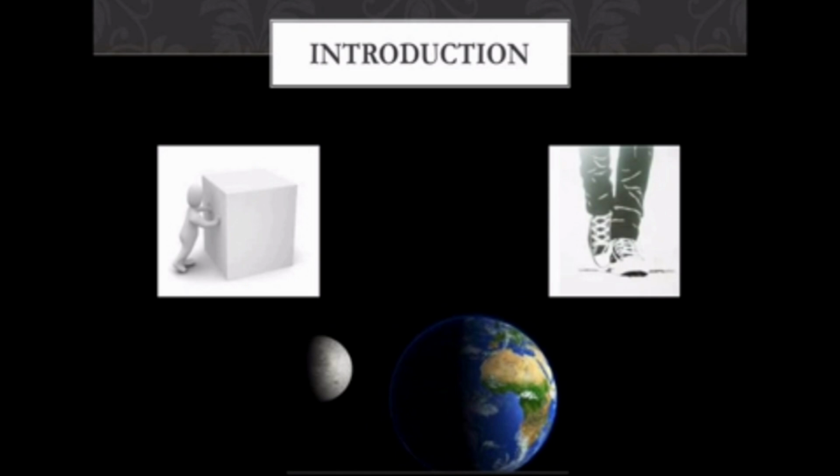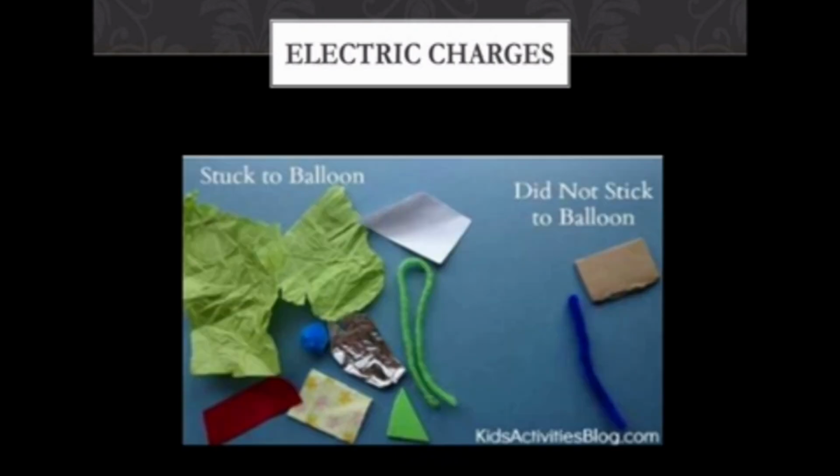Next, we are going to see the historical background of electric charges. Two millennia ago, the Greek philosophers observed that amber, which is a kind of fossil tree resin, attracts other small objects. When that amber is rubbed with another object and brought near small objects, it will attract them.